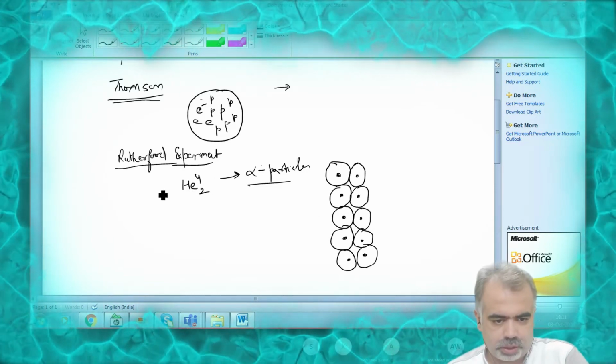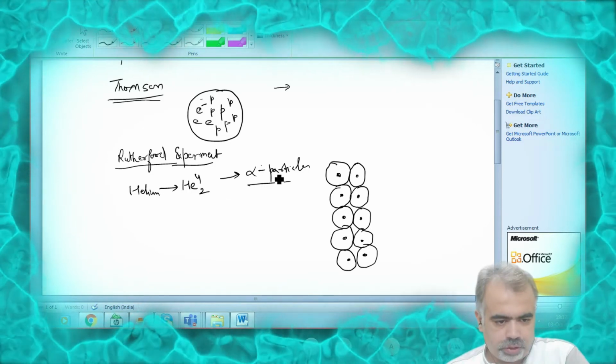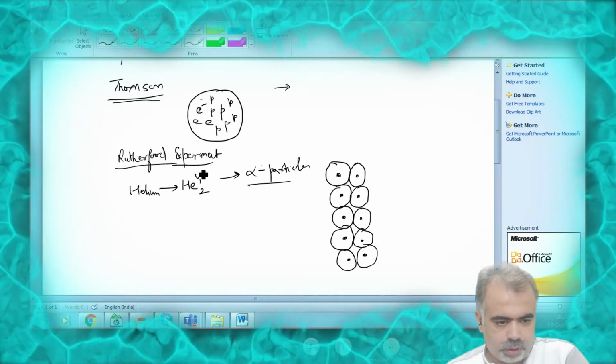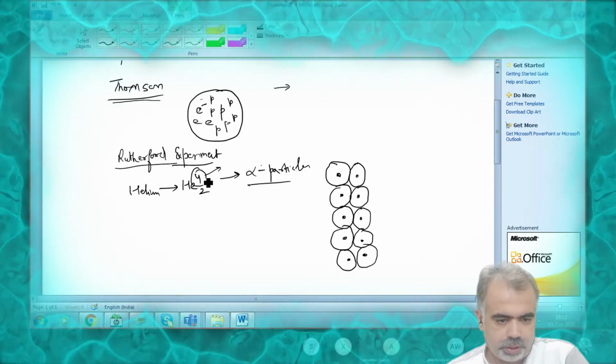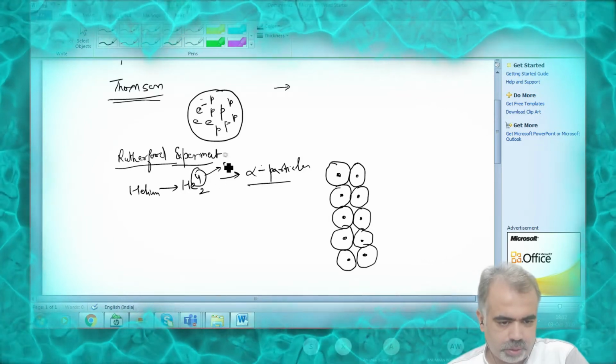Many times students are confused about the alpha particle, because sometimes it is written in the book as He-4-2. He-4-2 is basically helium. Helium is termed as alpha particle, because an alpha particle has atomic mass 4.